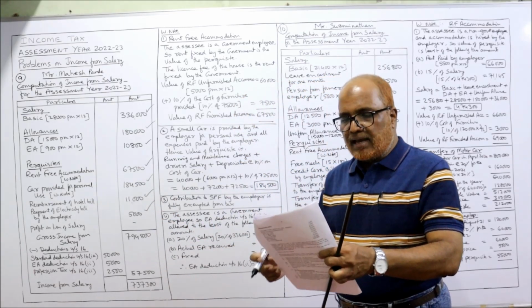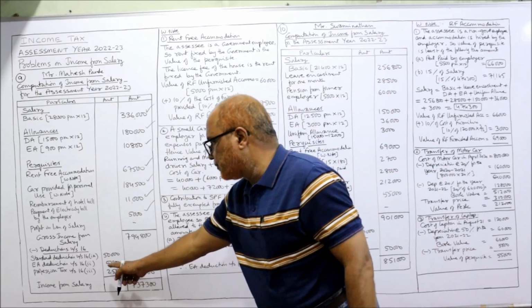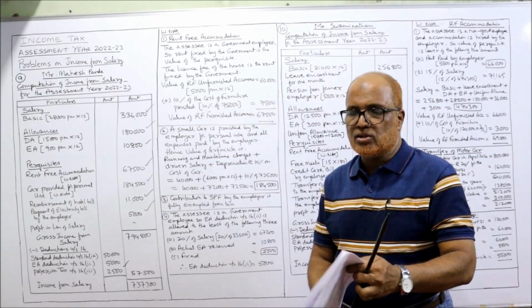Then profession tax paid is 2,500. Deduction allowed under section 16.2, 16.3. Profession tax 2,500. That's all.